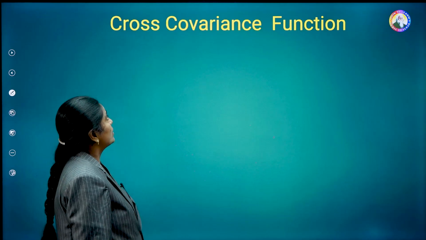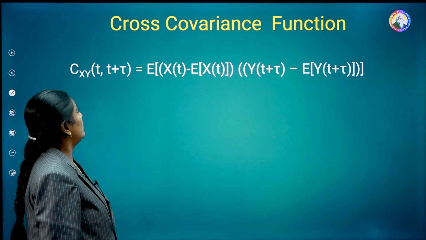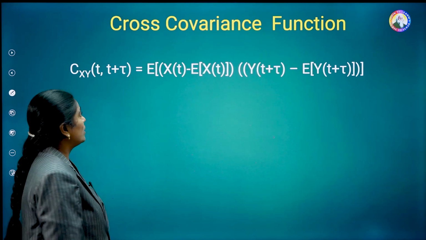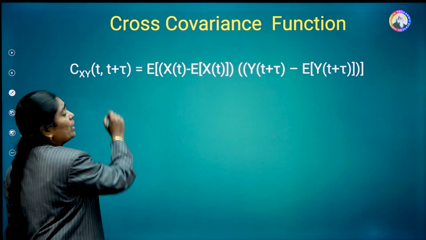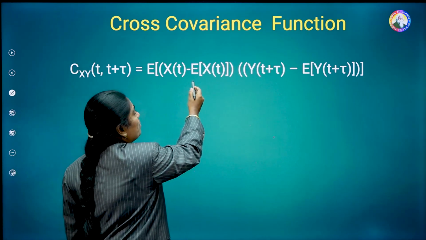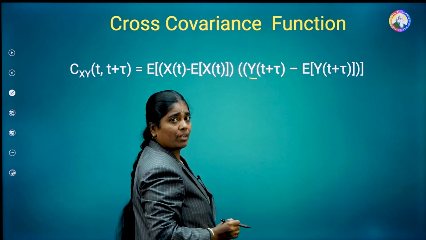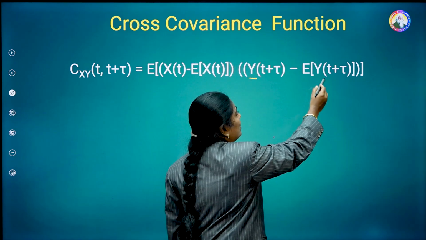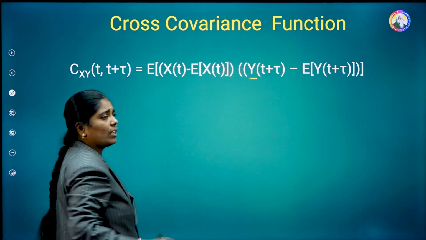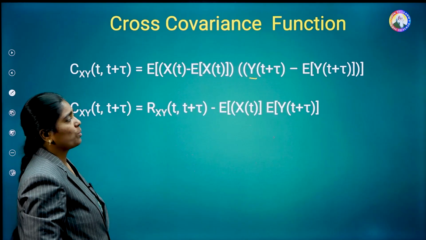Then, coming to the next topic, the cross-covariance function. The cross-covariance function is defined for two random processes x of t and y of t. The notation is Cxy of t comma t plus tau, equal to E of x of t minus E of x of t, into y of t plus tau minus E of y of t plus tau. By taking the expected value of this entire expression, we get the cross-covariance function of the two random processes x of t and y of t.